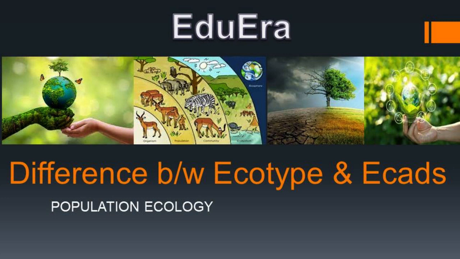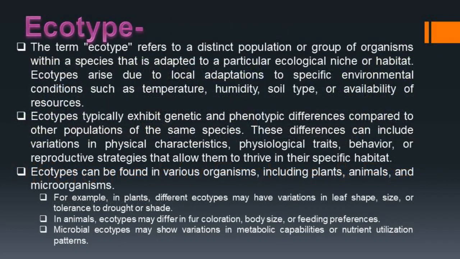In this video I'm going to discuss the difference between ecotype and ecads. This is a very important and complicated topic in population ecology. The term ecotype refers to a distinct population or group of organisms within a species that is adapted to a particular ecological niche or habitat.